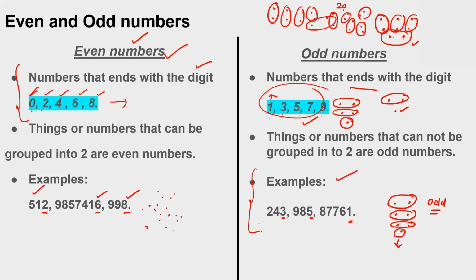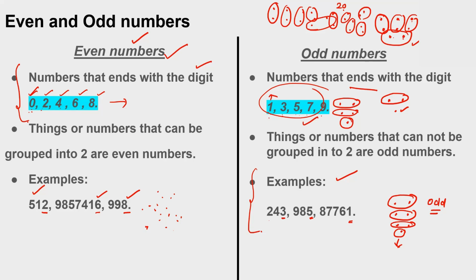So even numbers are those numbers which come in pairs, and odd numbers are those which don't come in pairs. Only one is left. Here is an example. Let's suppose you have two toys and you want to gift two students. You can just give one to each.